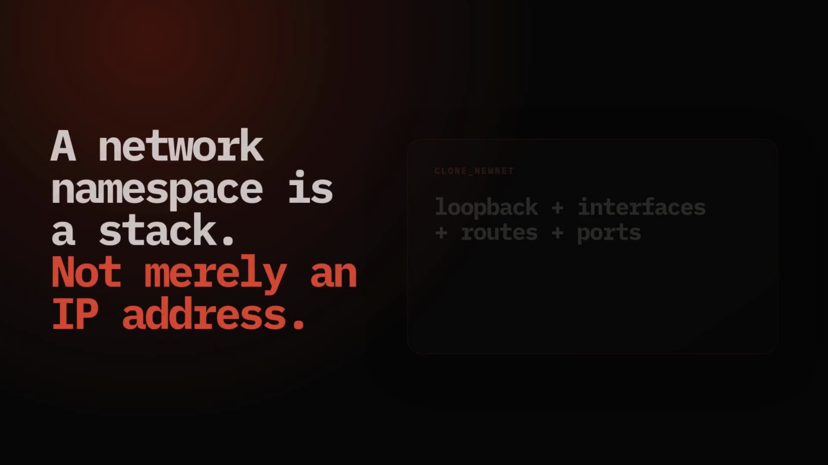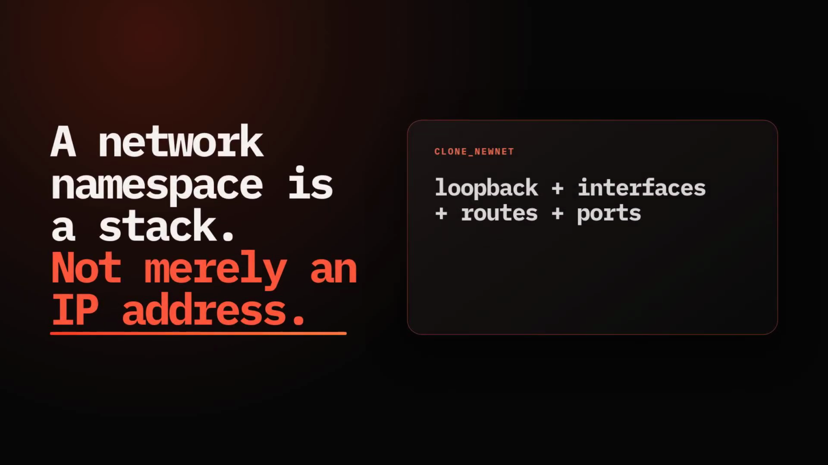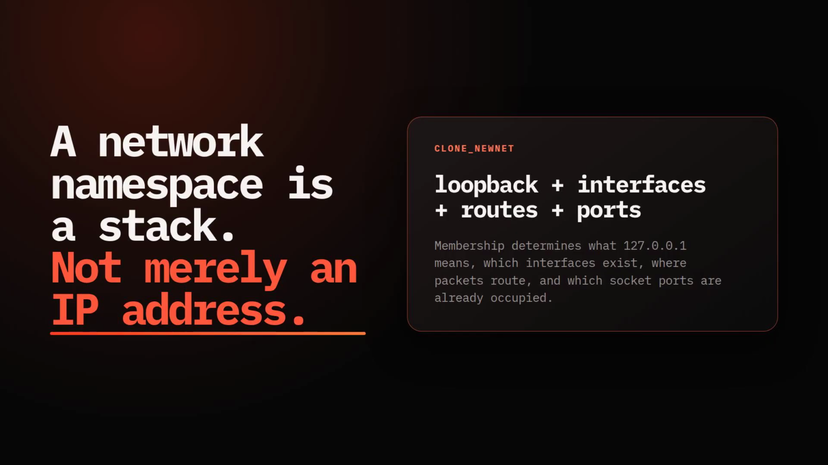The network namespace is the key to the mystery. It contains the loopback interface, network devices, IP protocol stacks, routing tables, firewall rules, and socket port numbers. Two processes in different network namespaces can both bind port 8080 because those sockets live in different stacks.